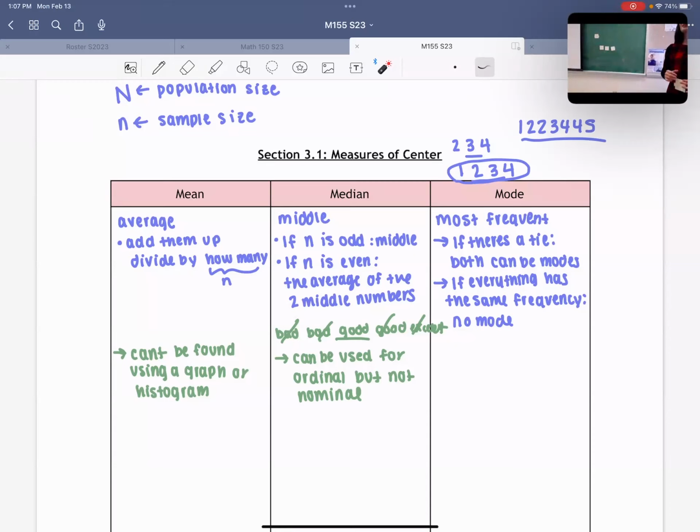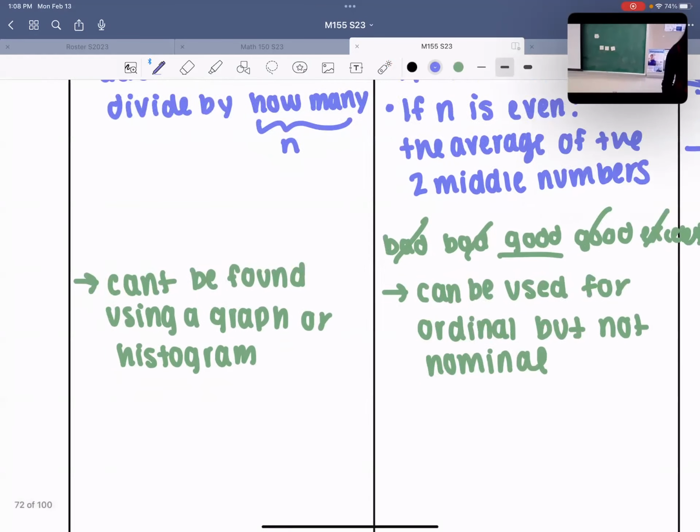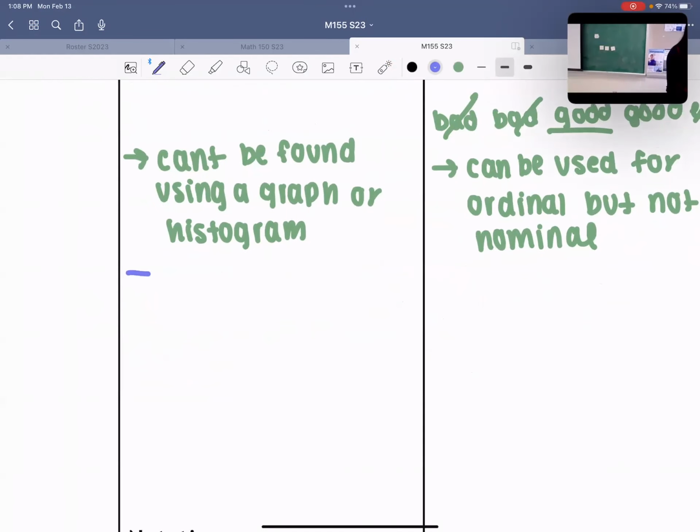Jordan? Yeah, right. You can't just add up a bunch of words and divide by how many. I don't know how you do it, but if someone could, they should definitely show me, right? If I had a bunch of words, I can't take the average of it, right? So under the mean, I'm going to write this.